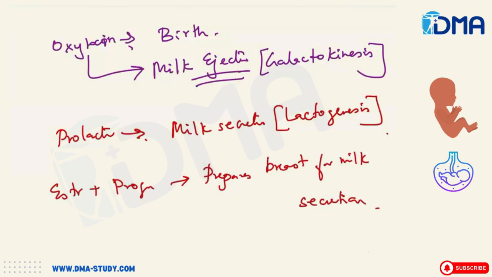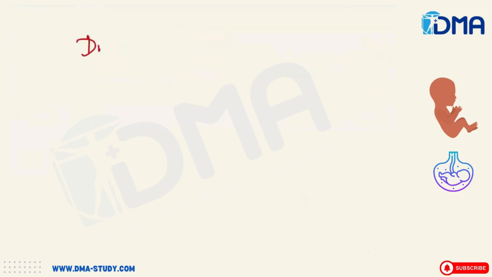Okay, then coming to a few drugs. The drug that promotes lactation is metoclopramide.